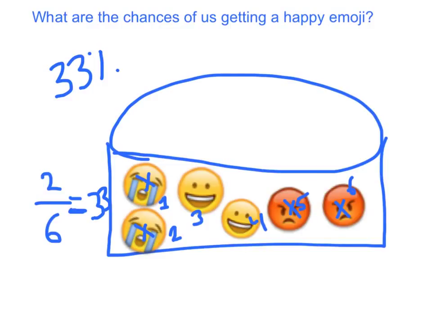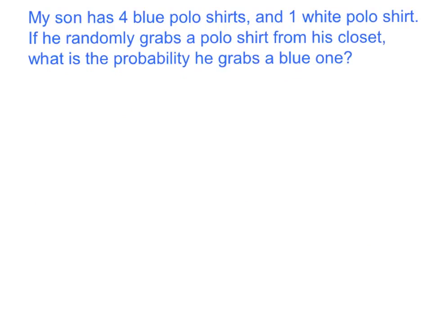33% make up sad emojis, and another 33% make up angry emojis, which is not what we want. So the chances of us getting a happy emoji are 33%. And we got that because the whole number of emojis is 6, and the part of emojis that we want is 2. We want 2 out of the 6, and we know percent is part over whole, so we put that 2 as part over the 6 as whole, and we got 0.33, which we know we can get to a 33% percentage.